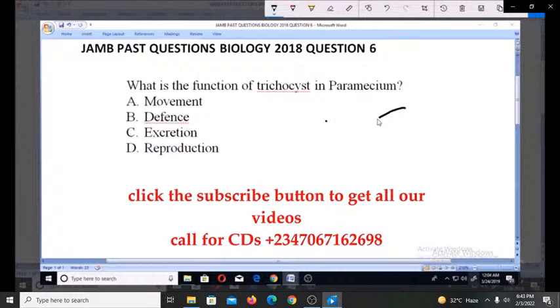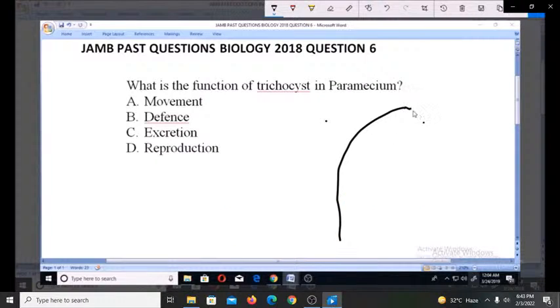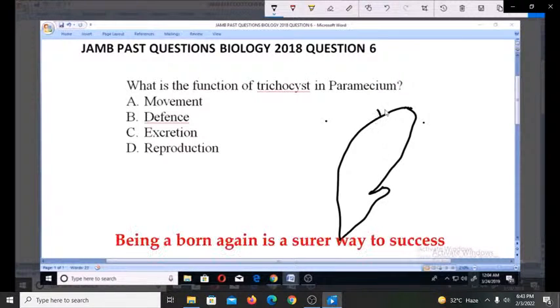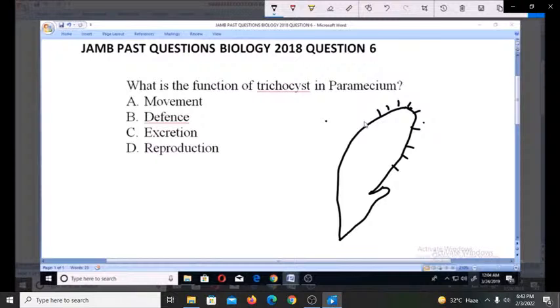Paramecium is that organism that has this shape. That is the shape of a paramecium. So on the body of the paramecium we have things like this.